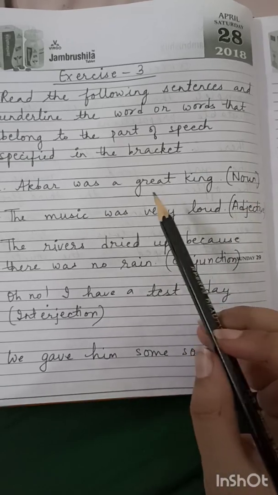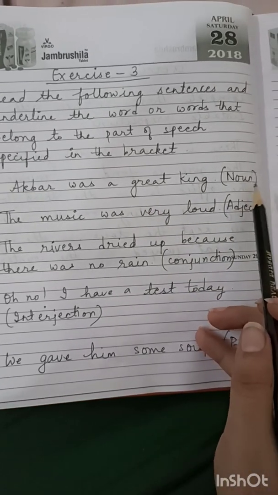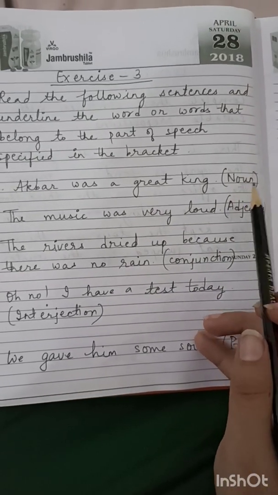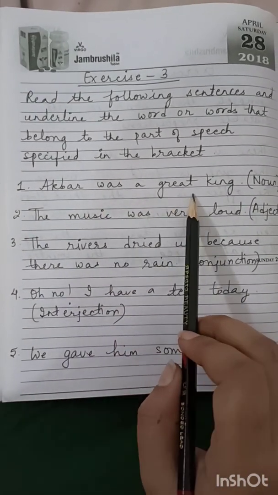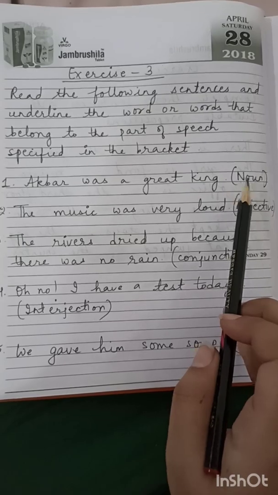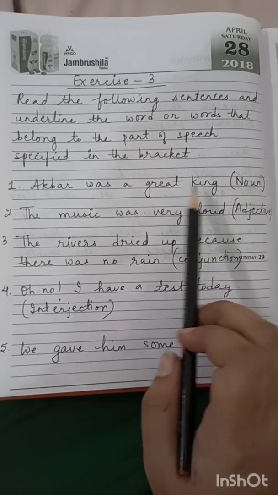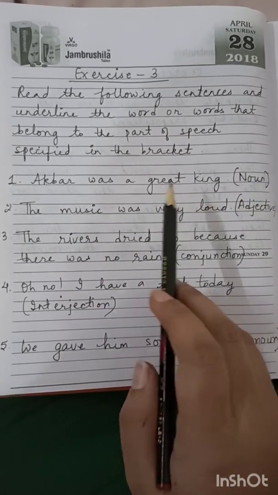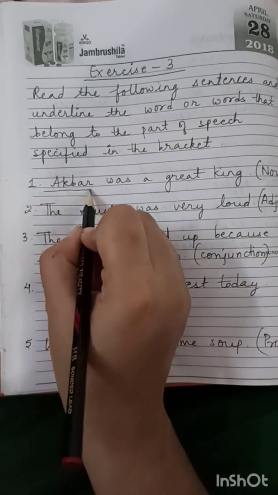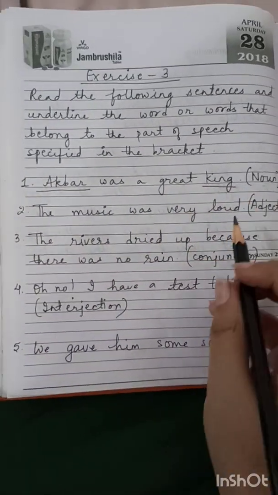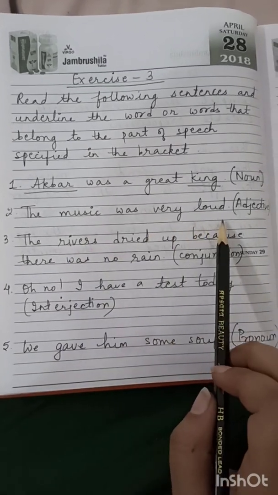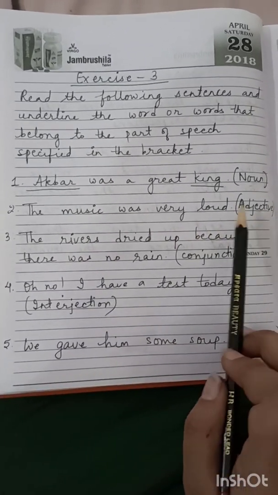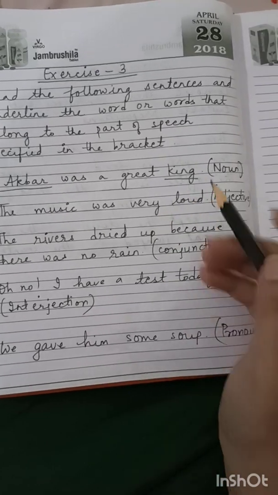So you have to underline those words that belong to the part of speech given in these brackets. So the first sentence, Akbar was a great king. Now you have to find the noun and underline it. So what is the noun in this sentence? Akbar and king. So you will underline both these nouns. Second, the music was very loud. You have to underline the adjective in this sentence. So what is the adjective? Loud.